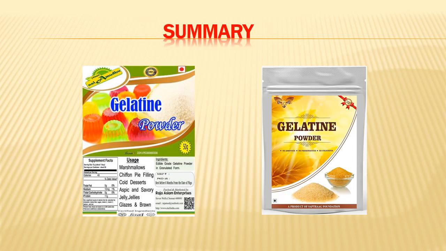So now we are almost at the end of today's lecture. Let me summarize. Today we have discussed basically the utilization of bones for making gelatin, and it can also be prepared from skins. In the old days it was started by making gelatin from pig skin, but nowadays it is more often made from cattle and buffalo bone also. So this talk is more relevant to the utilization of bones, but briefly I have mentioned the preparation of gelatin from skin also. We have discussed the sources, the chemistry and the chemical principle for making gelatin,